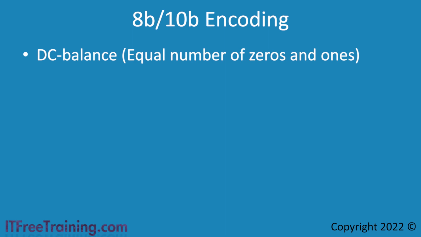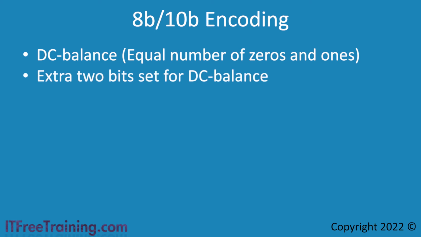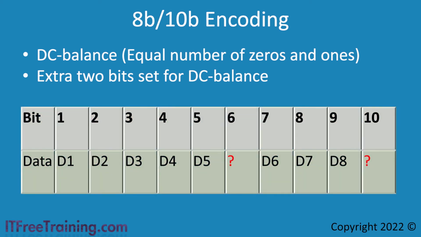There are a number of steps in the encoding process, including changing the order of bits before encoding. I won't go through the whole process here as it can change depending on the implementation. However, the basics of how it works is that 2 extra bits are set to attempt to achieve DC balance. You can see in this example that 5 bits are transmitted, then an extra bit, 3 bits, and then an extra bit. Depending on how many ones and zeros are transmitted, these 2 extra bits will be sent in order to attempt to even out the number of zeros and ones transmitted.